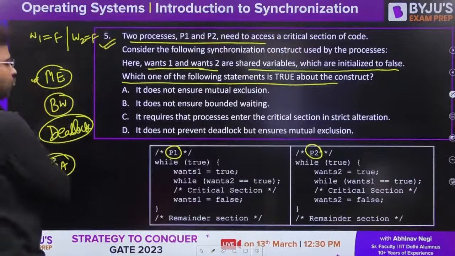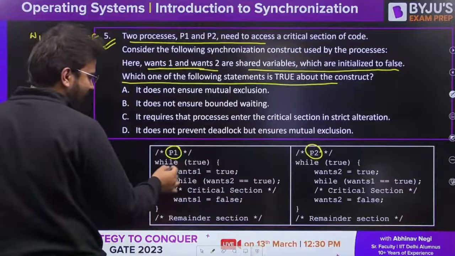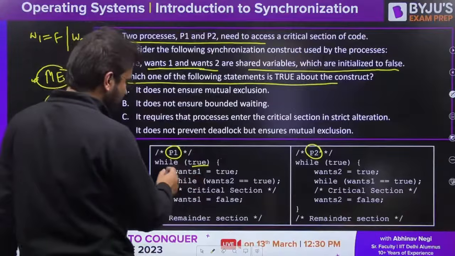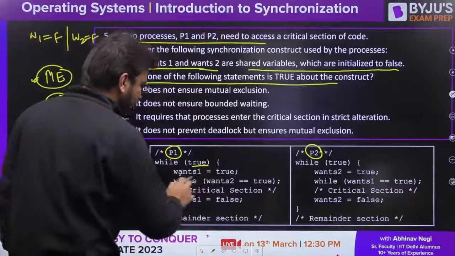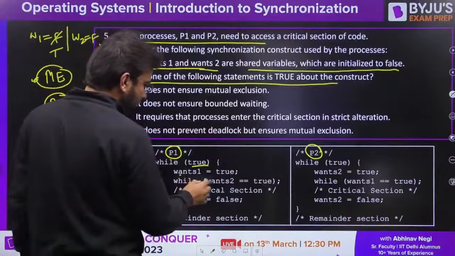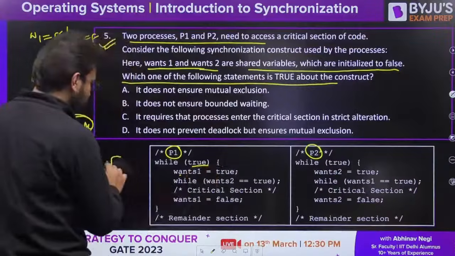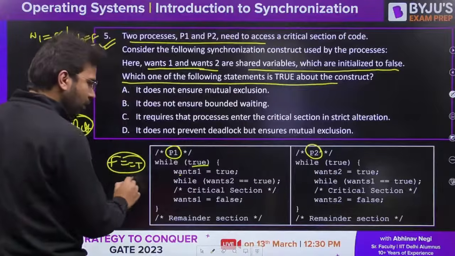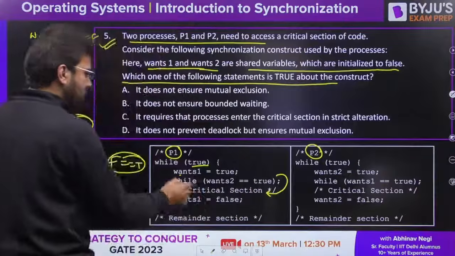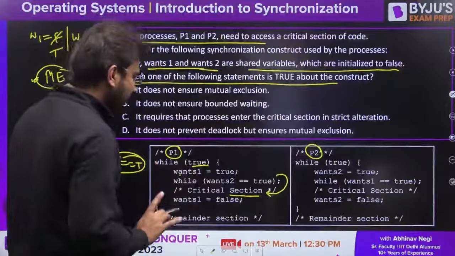So let's first talk about mutual exclusion. Let's say P1 wants to execute. While true, now you don't have a semicolon, so it will keep executing. It is a kind of infinite loop. Wants1 is equal to true, so it will make itself true. While wants2 is equal to true, this is false. So false is equal to true? No, it is false. So that means process P1 will be there in the critical section. Clear?